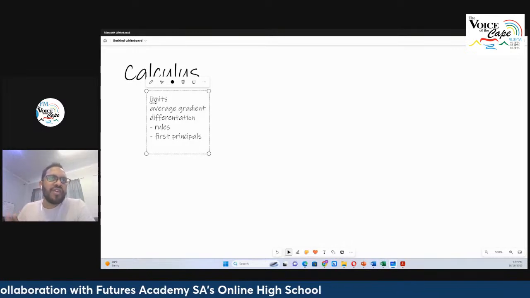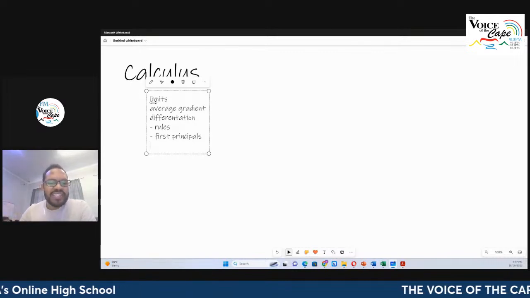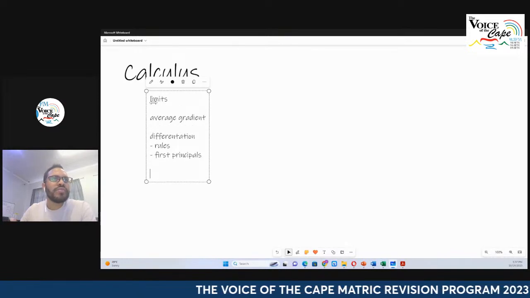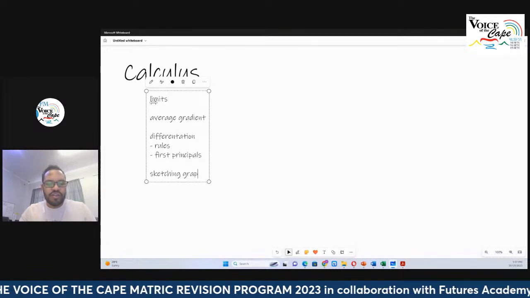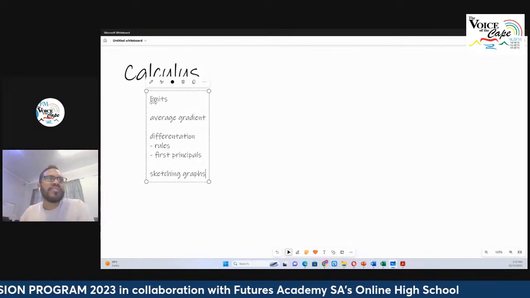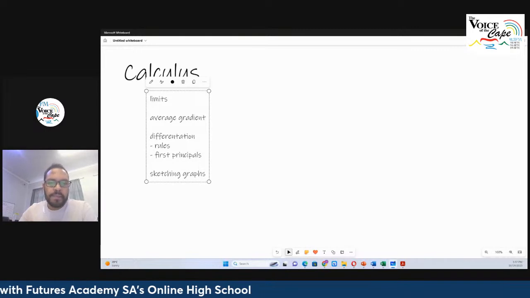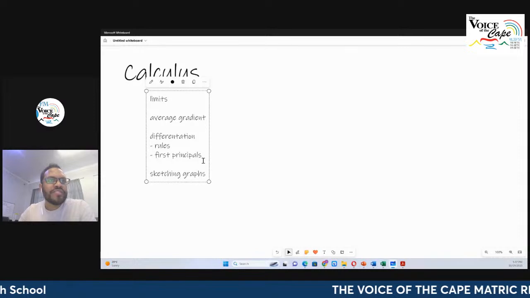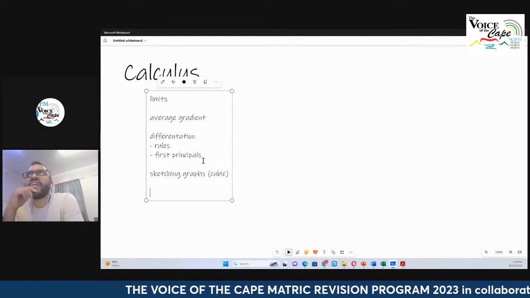So we've got limits, we've got the average gradient, we look at differentiation, rules, and first principles, and then all of these things come together when we are sketching graphs, okay? So when we are sketching graphs. So I would say that really sketching graphs is kind of our aim here, and also interpreting things from the graph, and to get to that, we're going to deal with limits, we're going to deal with differentiation. But anyway, let's see, what else? You can use all of those things to sketch a cubic graph, right? That is a specific polynomial that we're looking at.